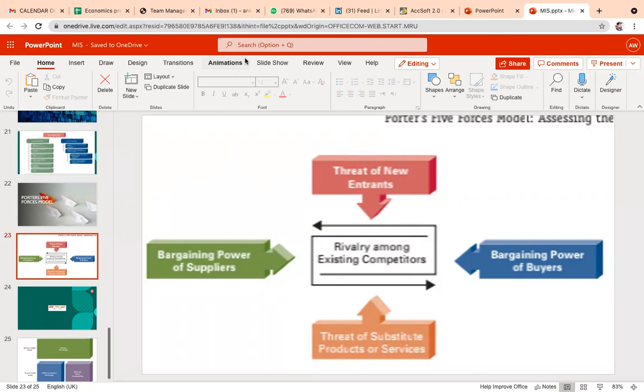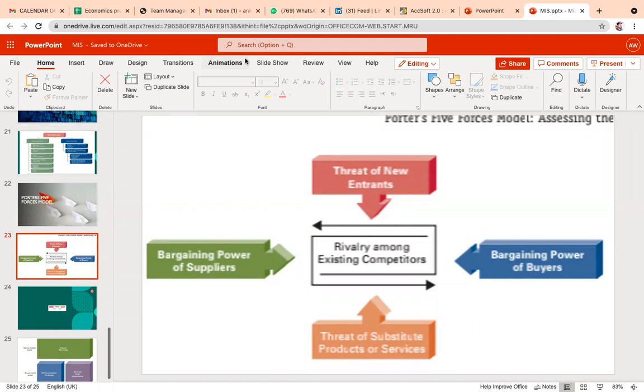Any other example from your end? Guys, clear? Students, please, clear?